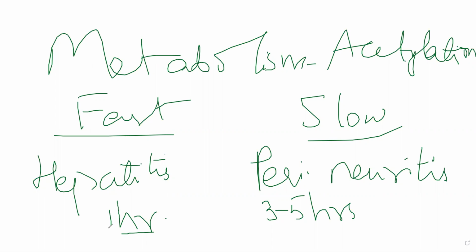It is not that it will stay in your body for only 1 hour. The T half is 1 hour. So the duration of action, or the time for which the drug stays in your body, can be longer. The T half is the time at which half of the drug has been eliminated from your plasma, and that concentration is achieved in 1 hour. All right. Other adverse effects that occur with isoniazid?